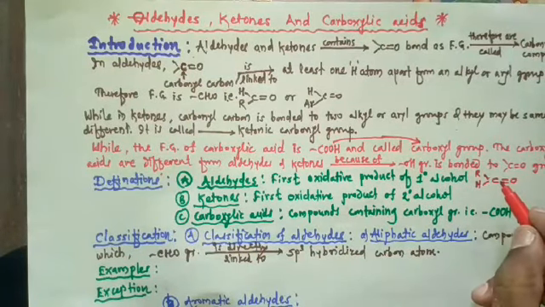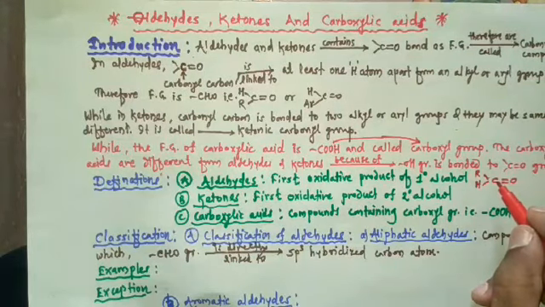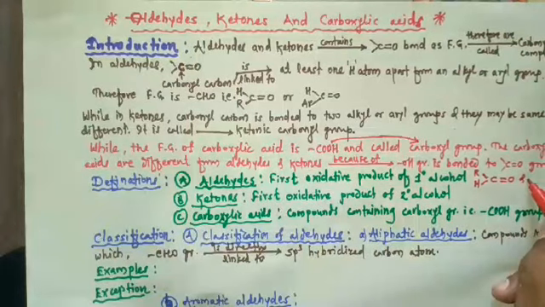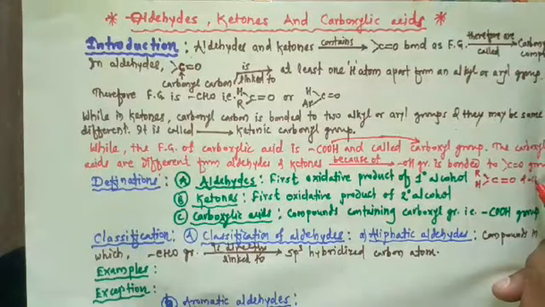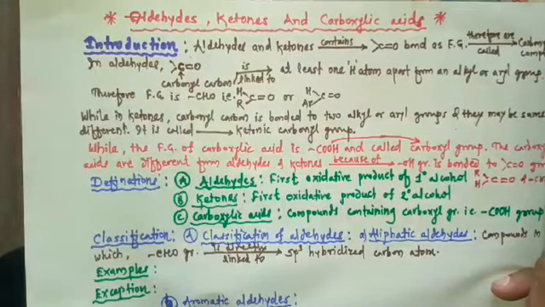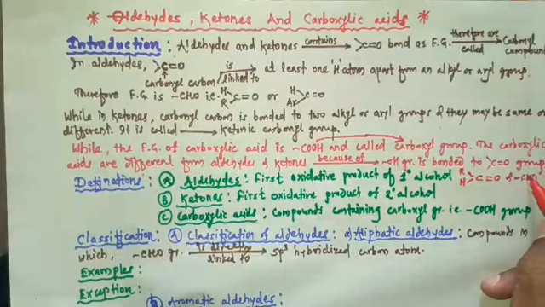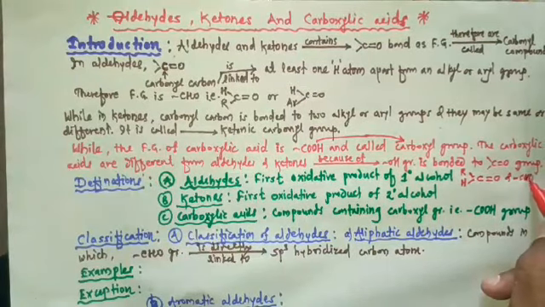That's why the functional group in aldehyde is called the aldehyde or formyl group, and that is CHO. This functional group is present in the aldehyde.